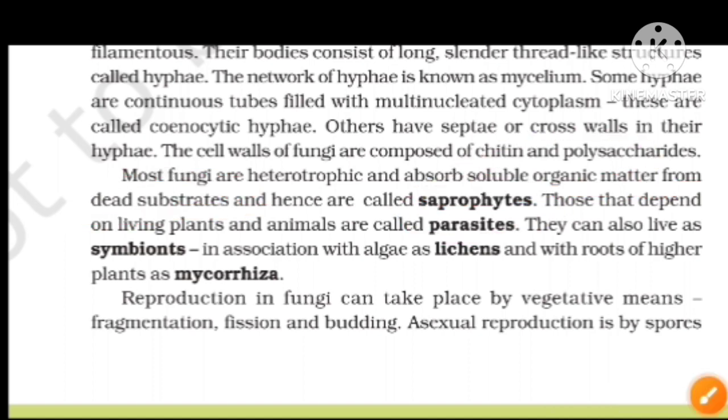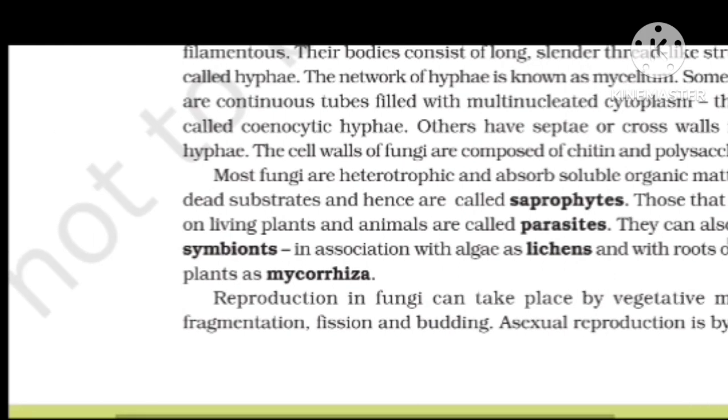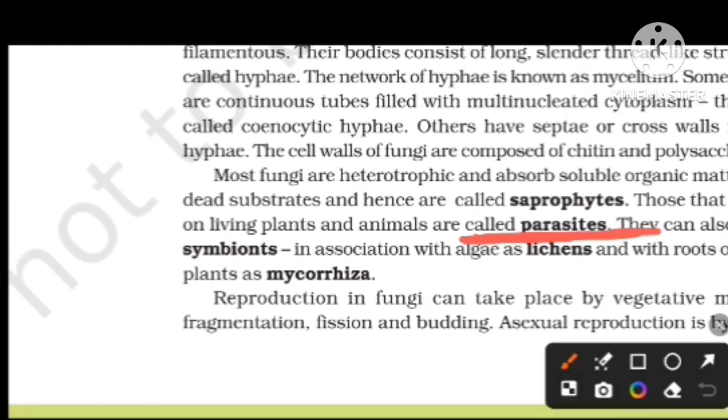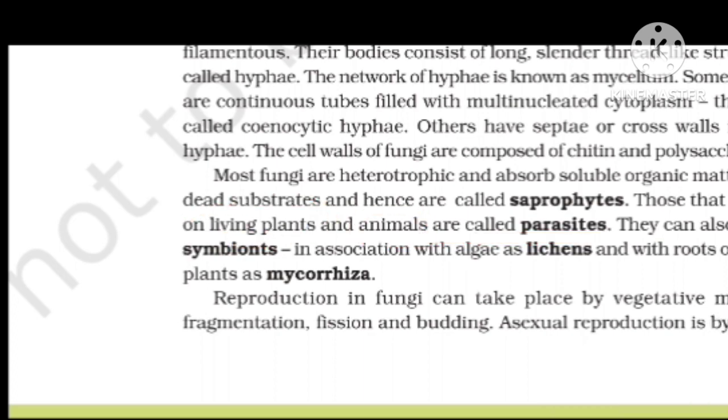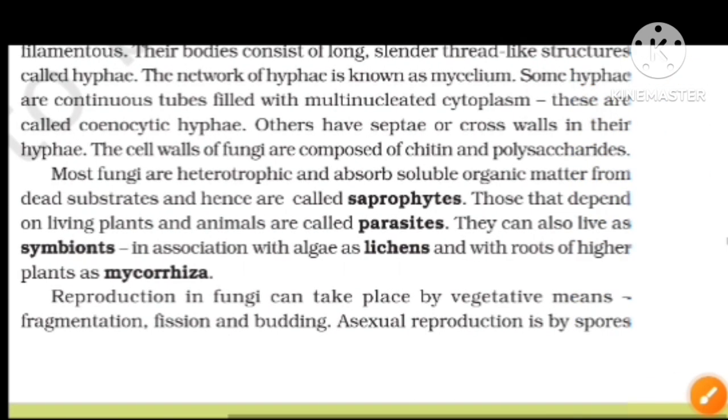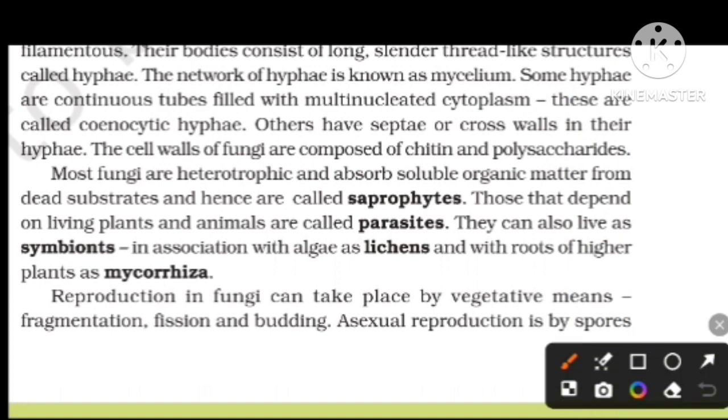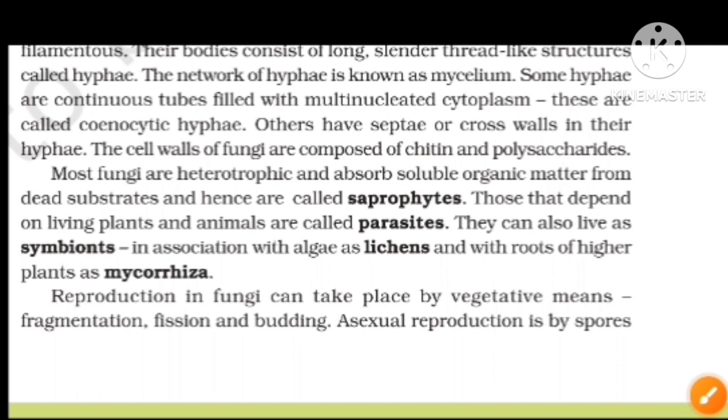Those that depend on living plants and animals are called parasites. It is important to remember dead and living.